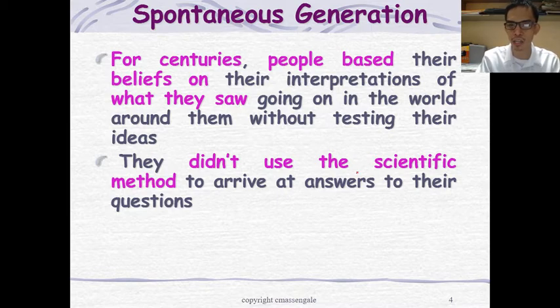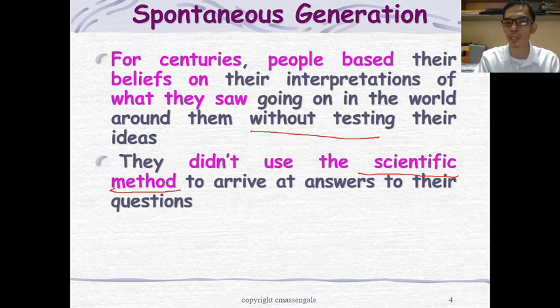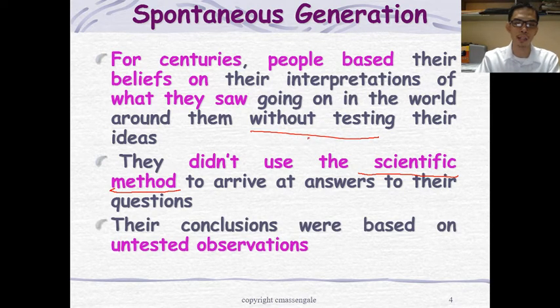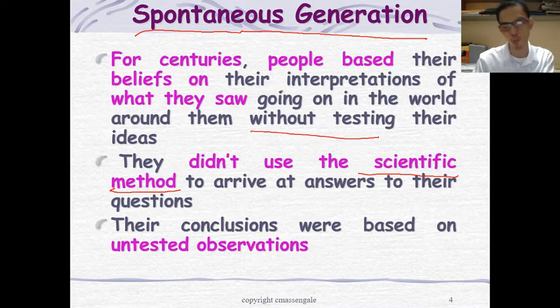Technically, they didn't use the scientific method. Although the first part of the scientific method is observation, you still need to test it using an experiment. Their conclusions were based on untested observation. So you now have an idea of how spontaneous generation became dominant 2,000 years ago.